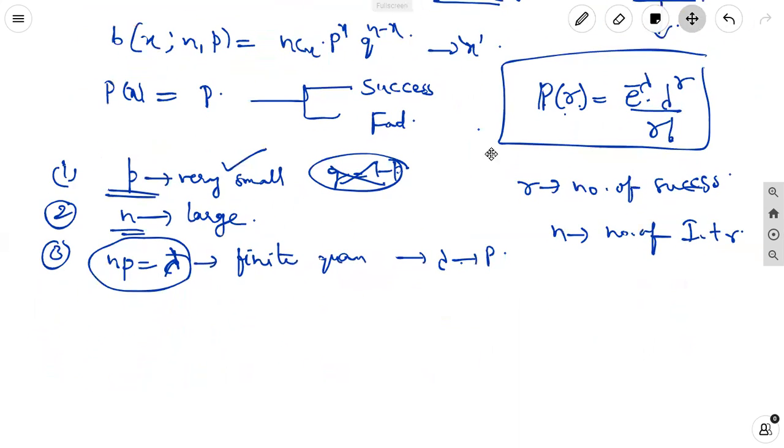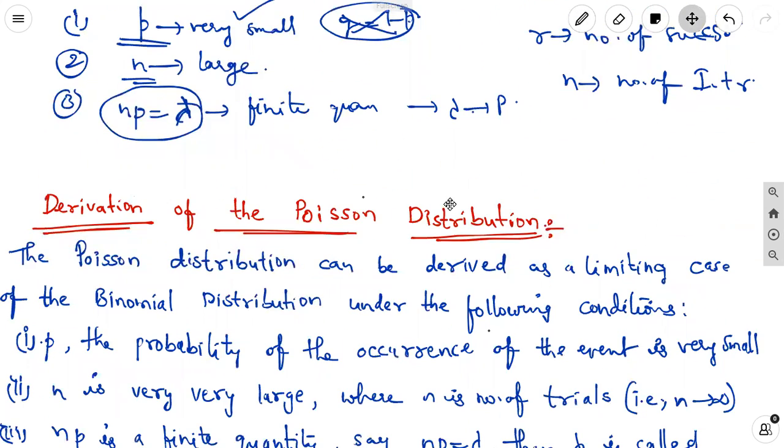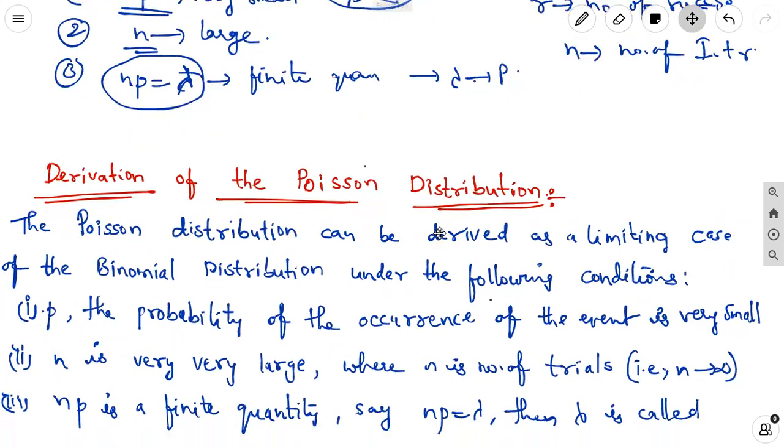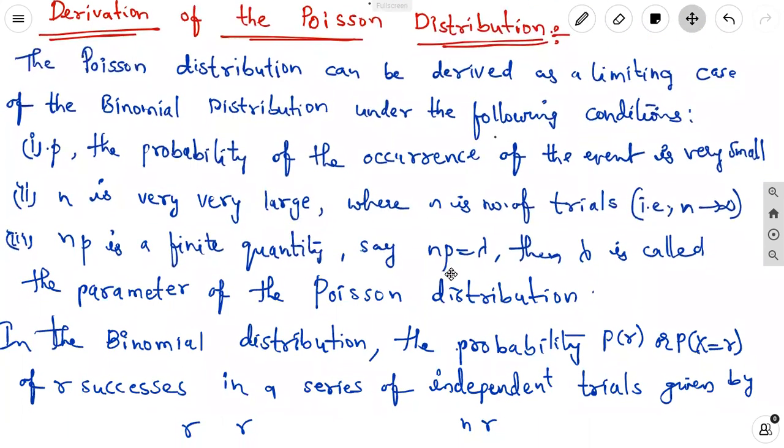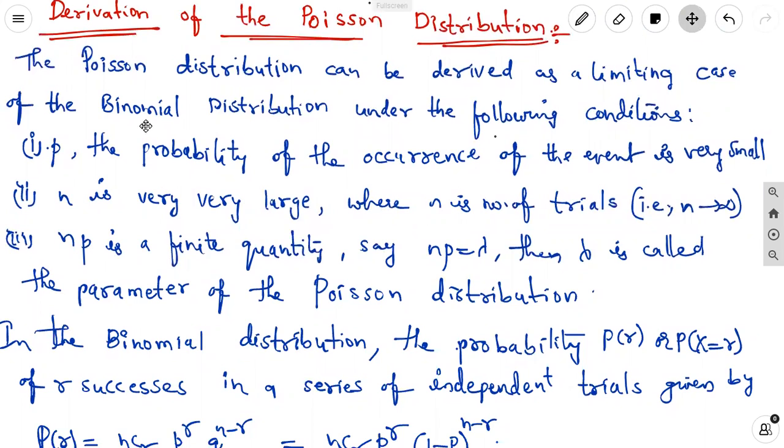Now, how to derive the Poisson distribution? The Poisson distribution can be derived as a limiting case of the binomial distribution under the following conditions. What are they?